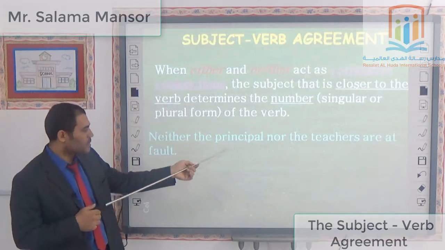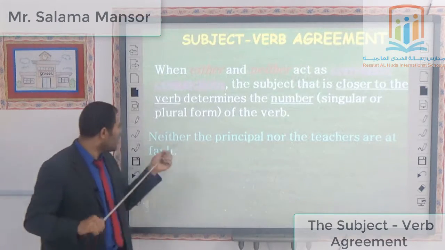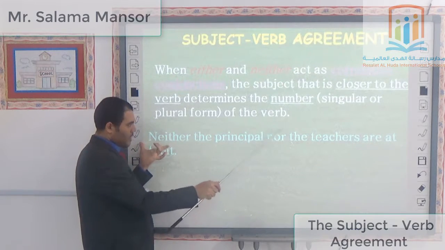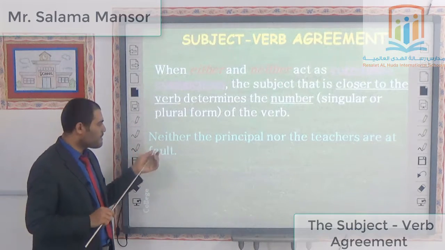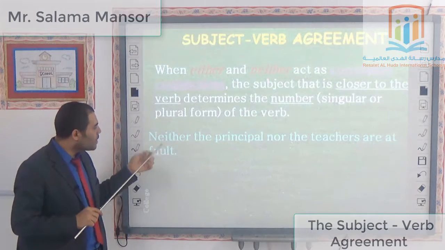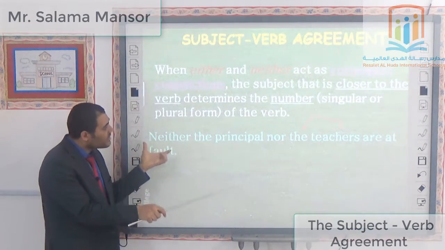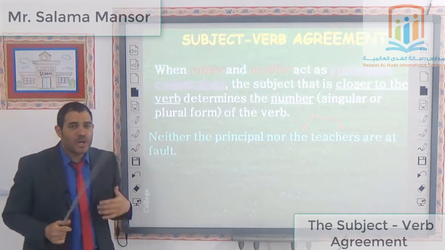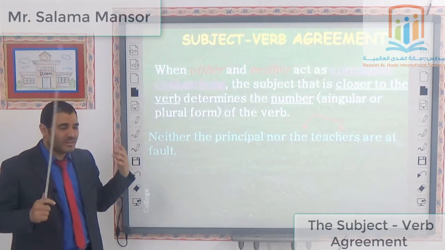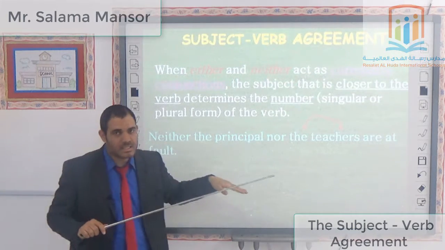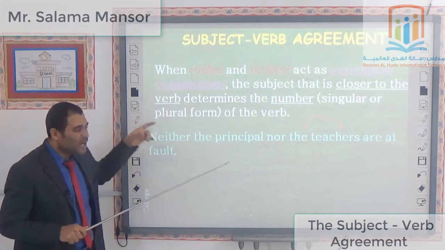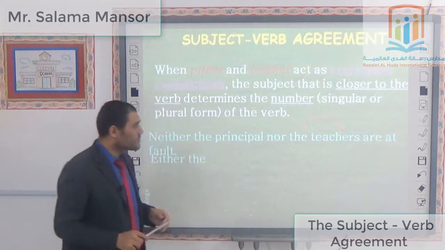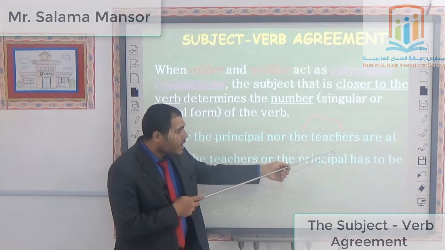Neither the principal nor the teachers. Neither here comes with nor, so I won't deal with it as singular. I deal with it as a correlative conjunction, so the agreement is with the closer subject, which is the teachers.